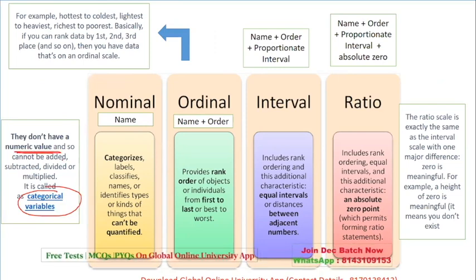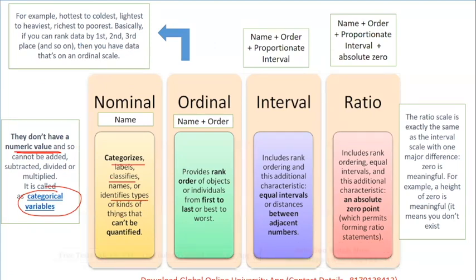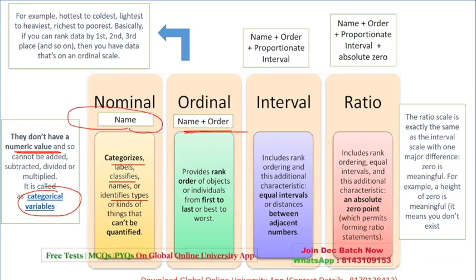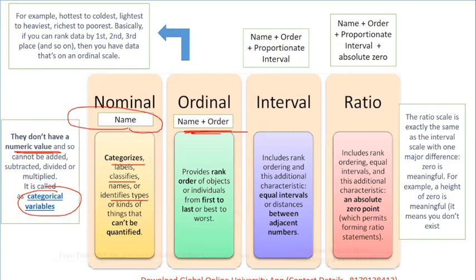There is no numeric value, like labels, names, classification in the form of types, kinds, with no numerical value, that is only names. Ordinal is in the name and order form, which provides the ranking, that is from first to last or best to worst. So just the ranking is given in the form of first, second, third, like highest, lowest. So it is just the name and the order is mentioned.